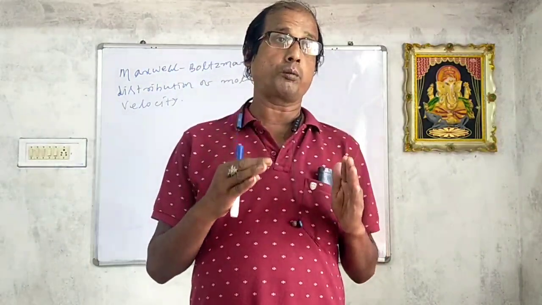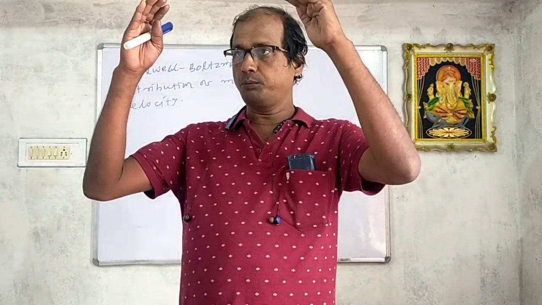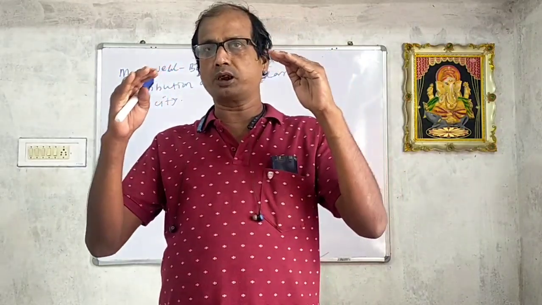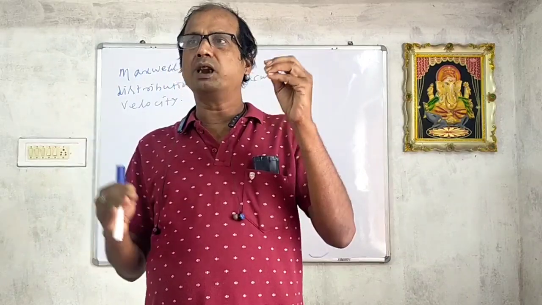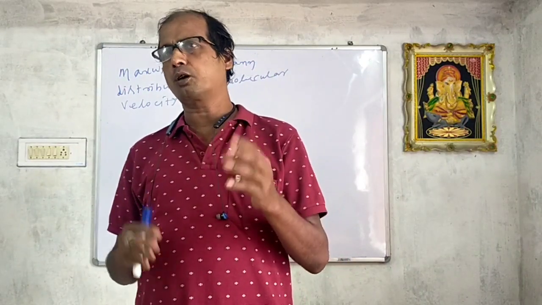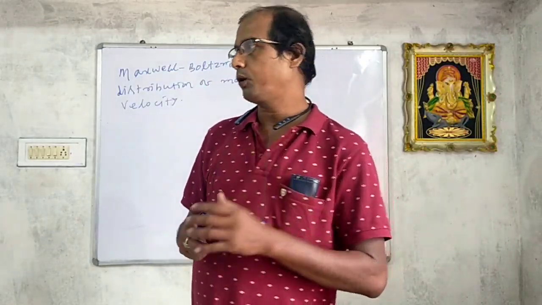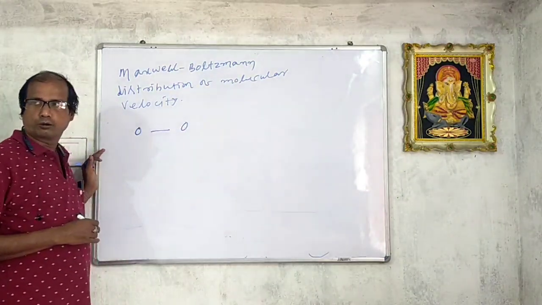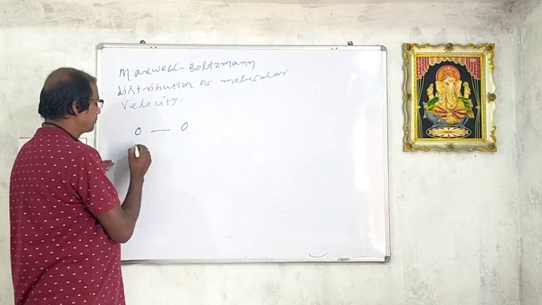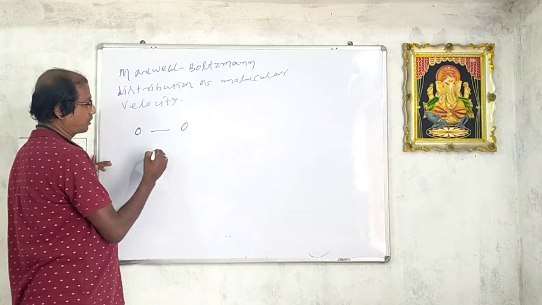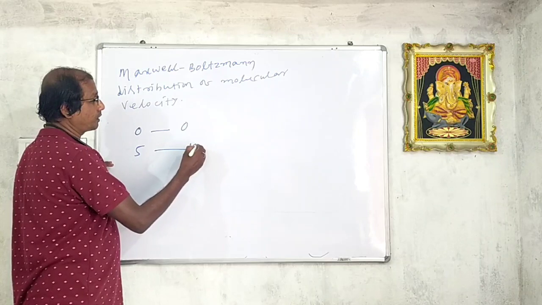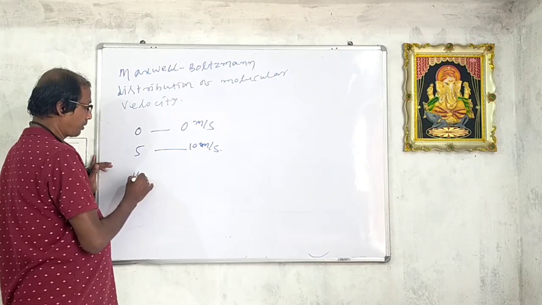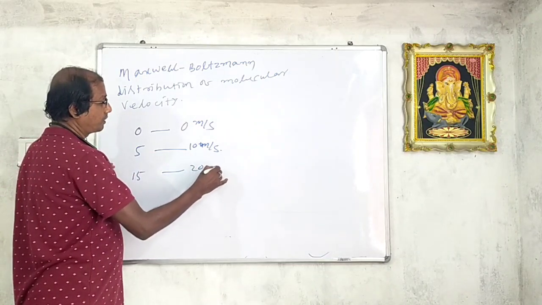The number of molecules possessing the maximum velocity will be less, maybe 1, 2, 3 or 5. As velocity increases, suppose 5 molecules possess 10 meter per second, and 15 molecules possess 20 meter per second.